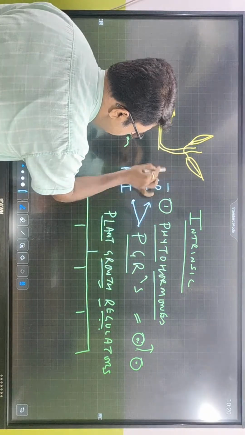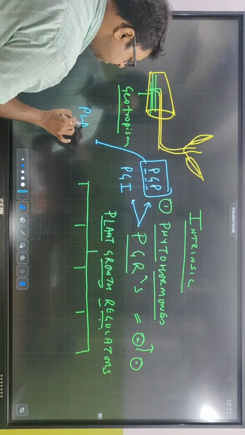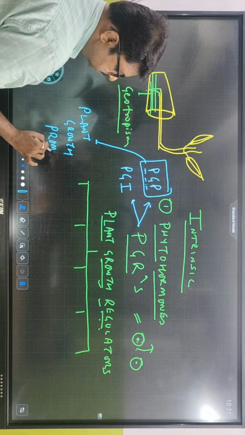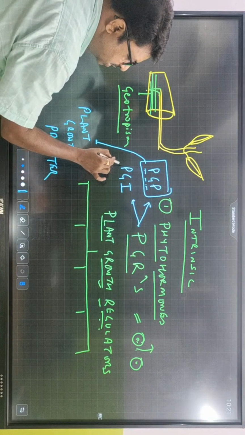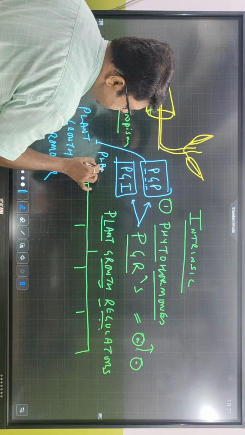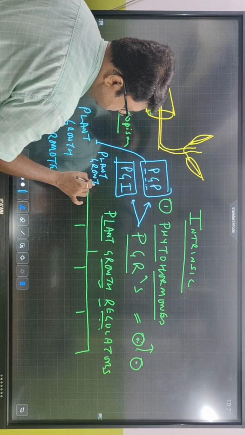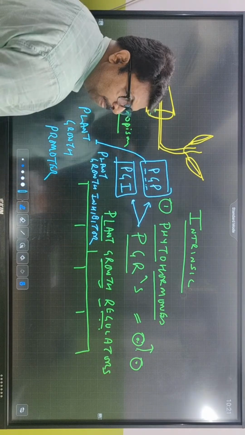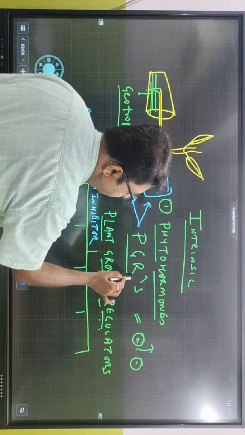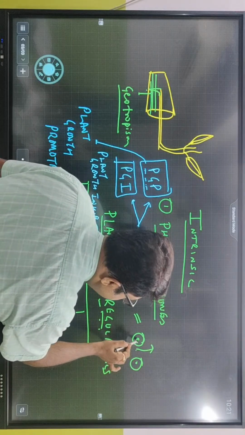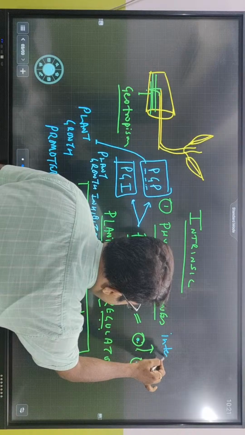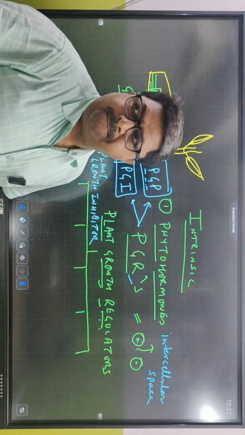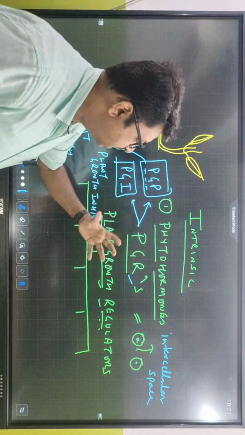So PGRs, plant growth regulators, are present in between the two cells, called the intercellular space. Is this clear?